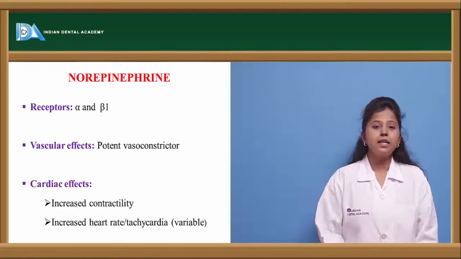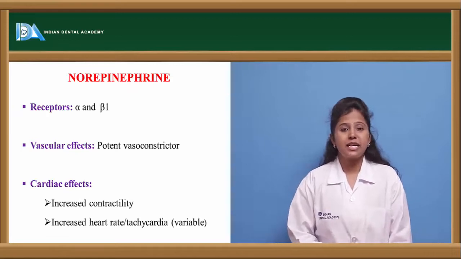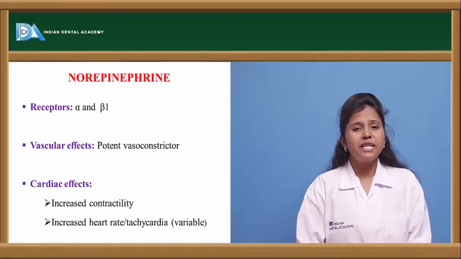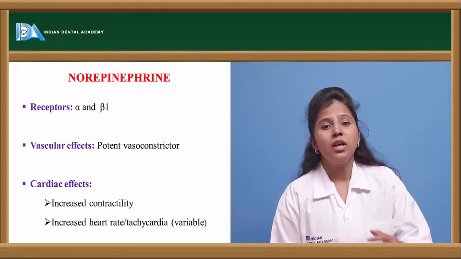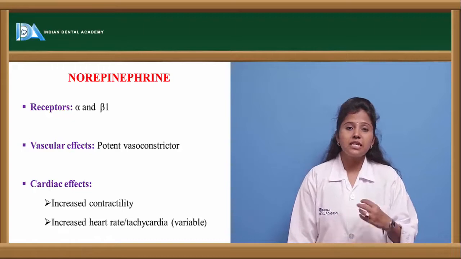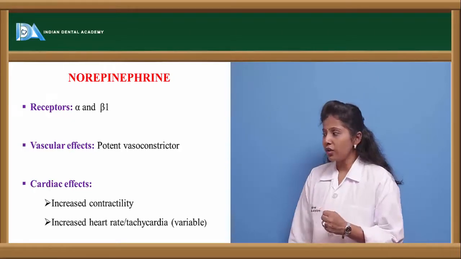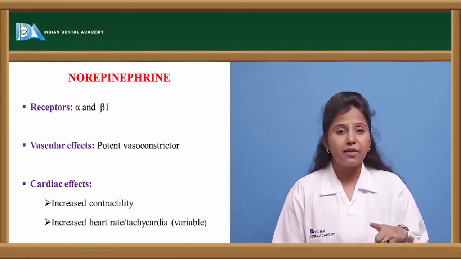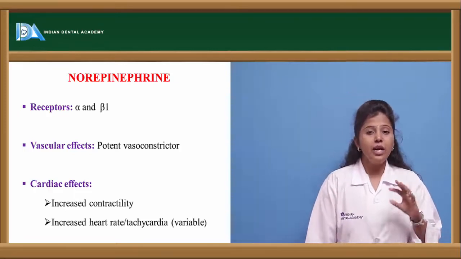The other drug which is used as a vasopressor is norepinephrine. Norepinephrine is, we can say, one of the neurotransmitters or chemical mediators which is synthesized in the body itself. This norepinephrine acts on two receptors, that is alpha receptors as well as beta 1 receptors.